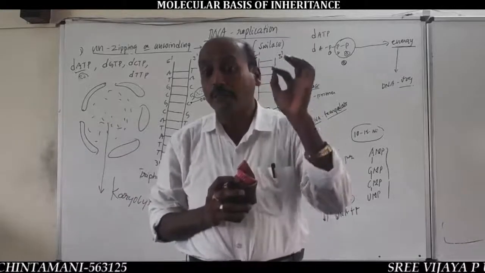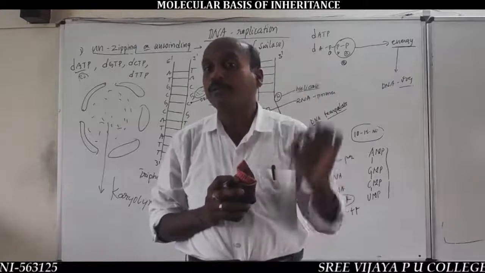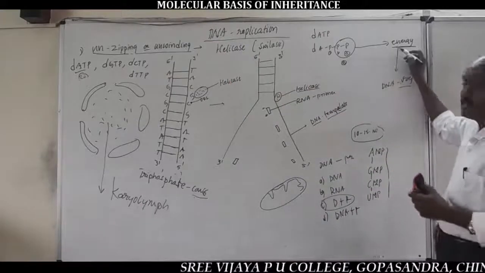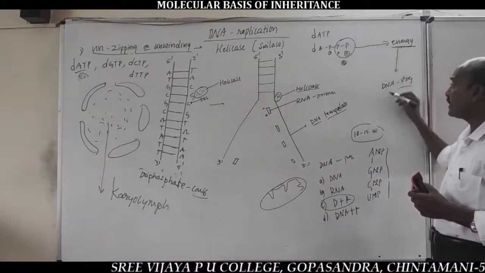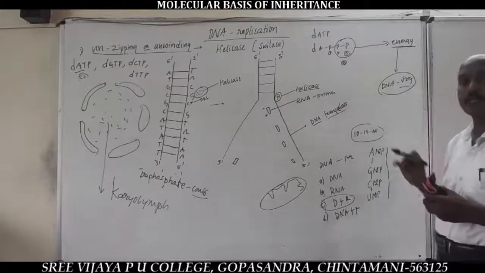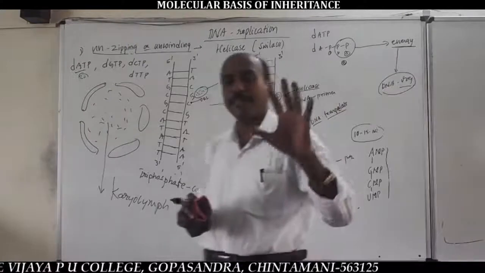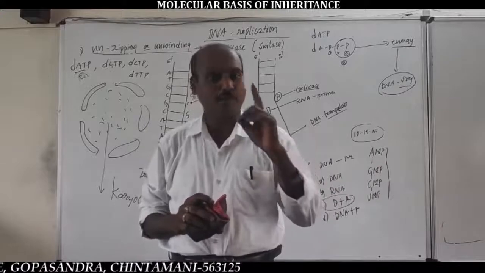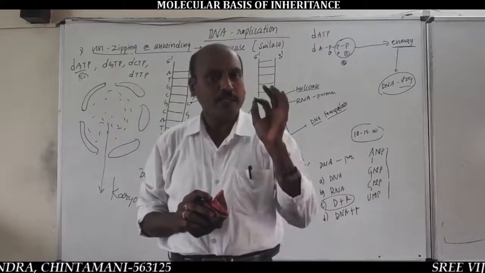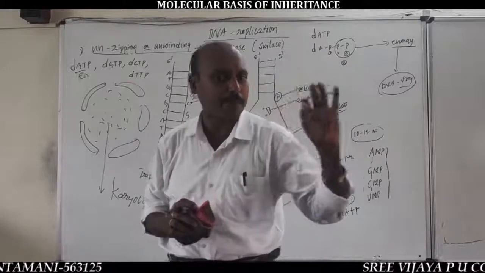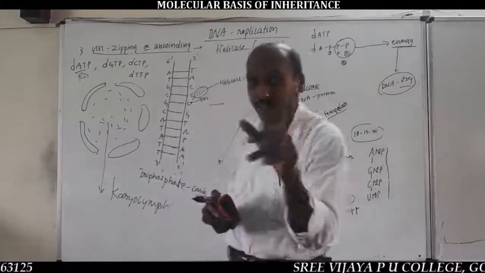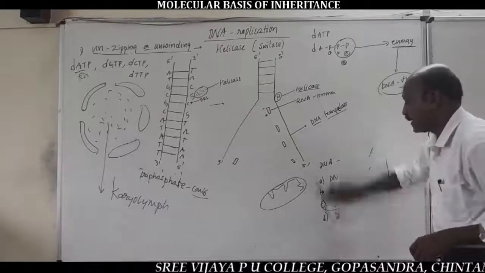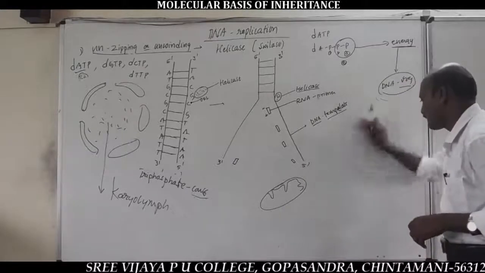So each triphosphate DNA nucleotide can yield two phosphate functional groups and release energy. This liberated energy is used by DNA for its replication, so DNA replication does not depend on mitochondria for its energy requirement. Most important. And the deoxyribonucleoside triphosphates, you should remember this wording clearly, serve dual functions.